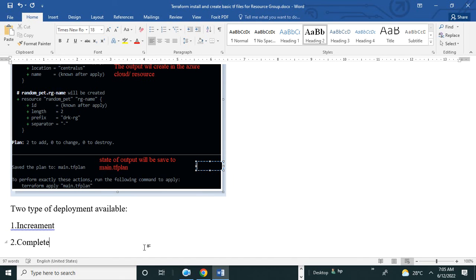Complete and increment. I think everybody has heard these in normal discussions in the world.